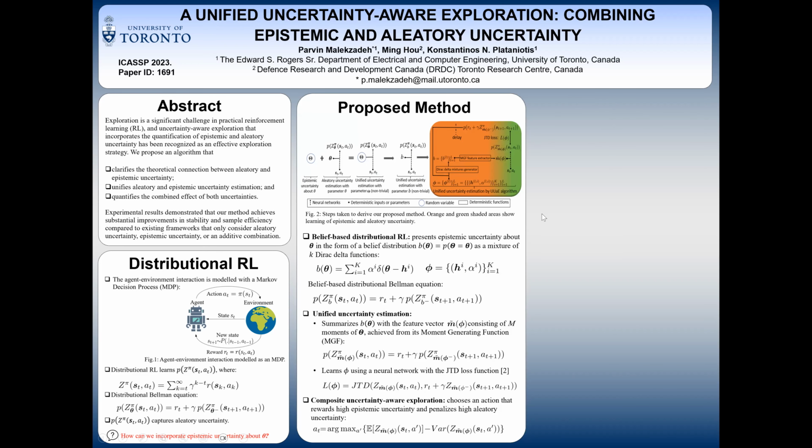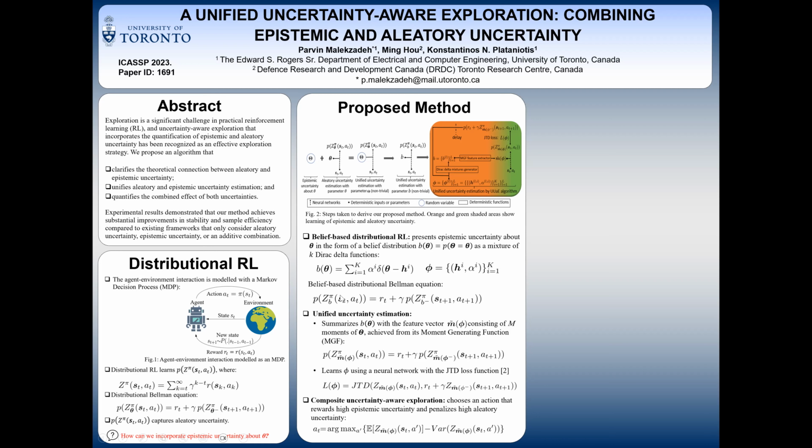First of all, we represent the epistemic uncertainty about theta in the form of a belief distribution of a random variable capital Theta, taking value on the small theta. Then we model this belief distribution as a mixture of K Dirac delta functions with the parameters phi, showing the location and the weight of each delta function. Therefore, our distributional Bellman equation would be converted to a belief-based distributional Bellman equation such that instead of having these parameters theta, we have a continuous probability distribution over the values of theta.